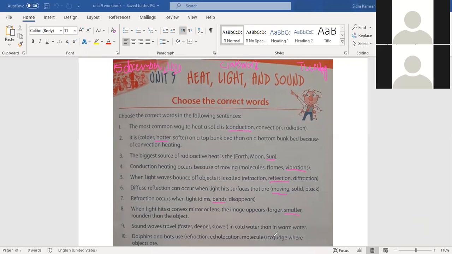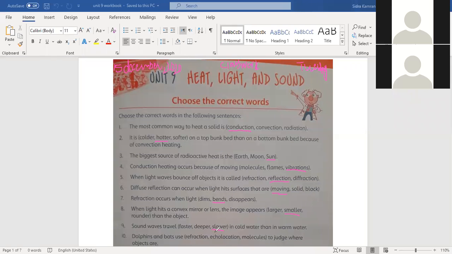Faster. No, beta. Sound waves travel slower in cold water than in warm water. The speed of sound waves is faster in warm water and slower in cold water. So the correct answer is slower.